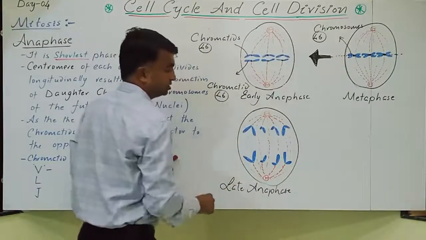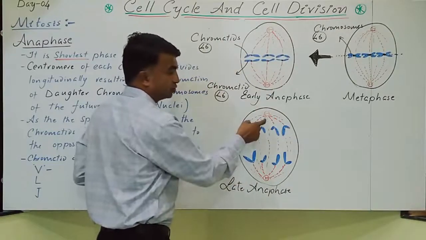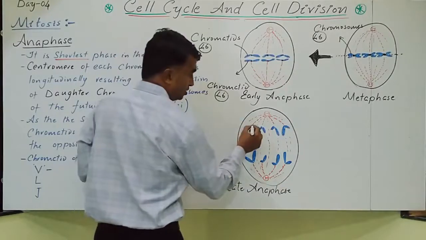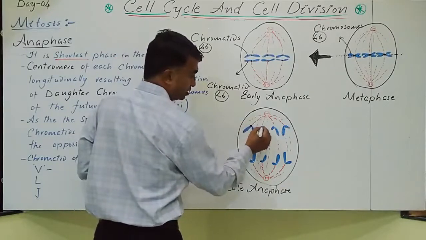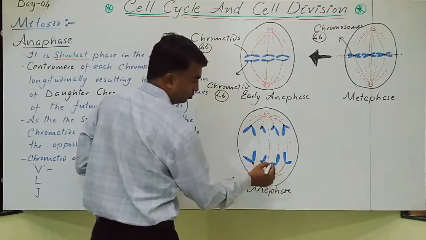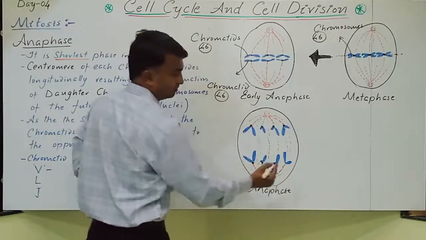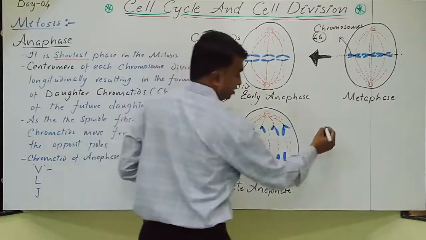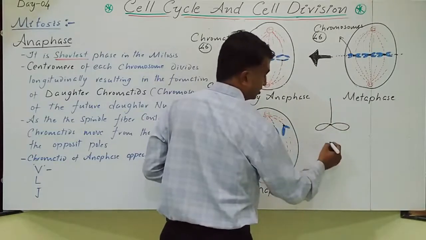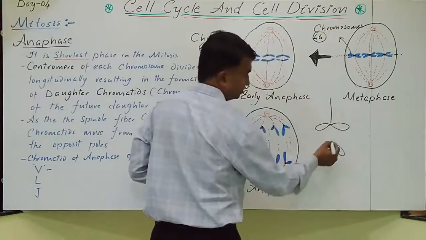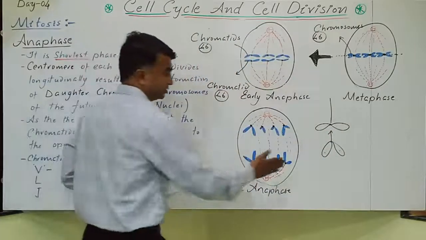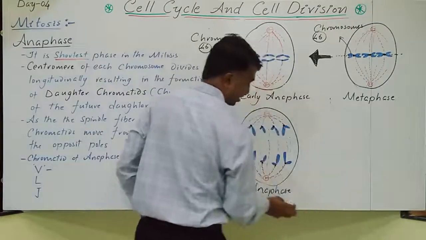Late anaphase means that, due to the shortening of the spindle fibers, the centromere will move first. On all sides the centromere is going ahead. The centromere moves first, followed by the chromatids. If you take this chromosome and hold it at the centromere, this is the direction: the centromere moves first, followed by the chromatid arms. So when you take this figure, this is the late anaphase.